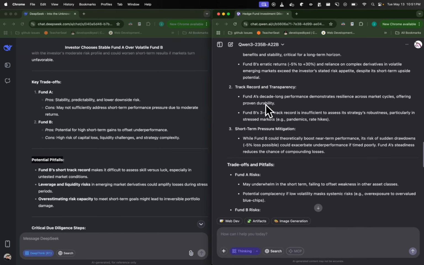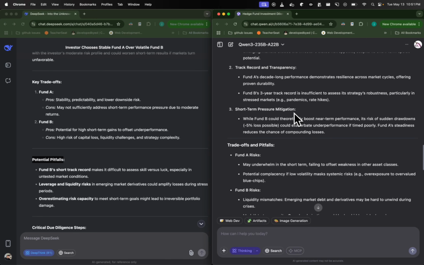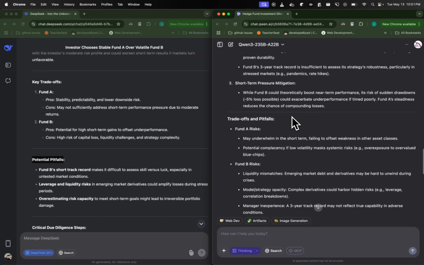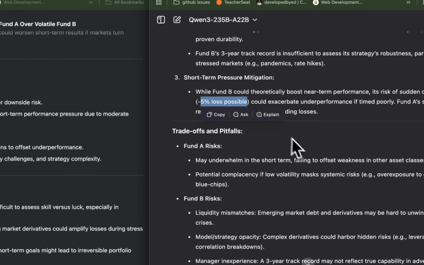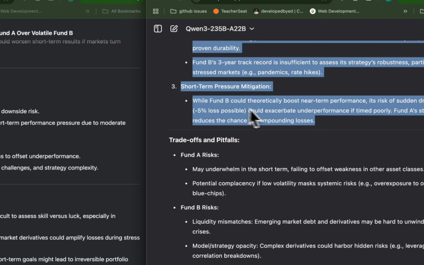Then track record and transparency. Fund A's decade-long performance demonstrates resilience across market cycles, offering proven durability. Fund B's 3-year track record is insufficient to assess its strategy's robustness, particularly in stressed markets. Short-term pressure mitigation: while Fund B could theoretically boost near-term performance, its risk of sudden drawdowns, a 5% loss possible, could exacerbate performance if timed poorly. Fund A's stability reduces the chance of compounding losses.